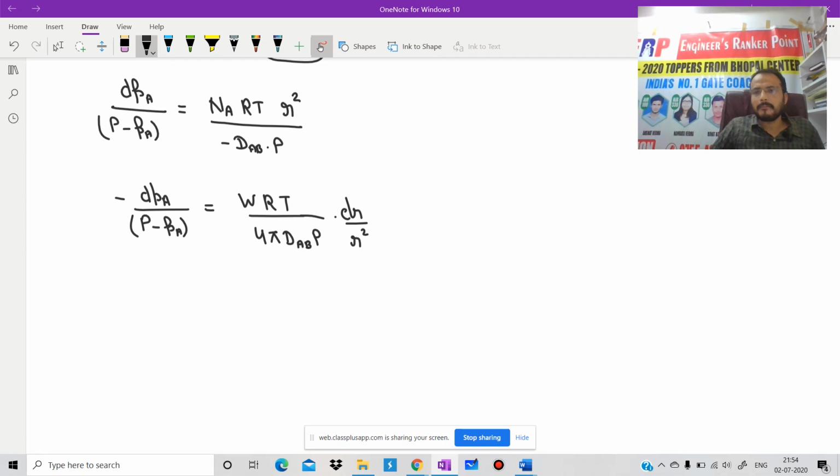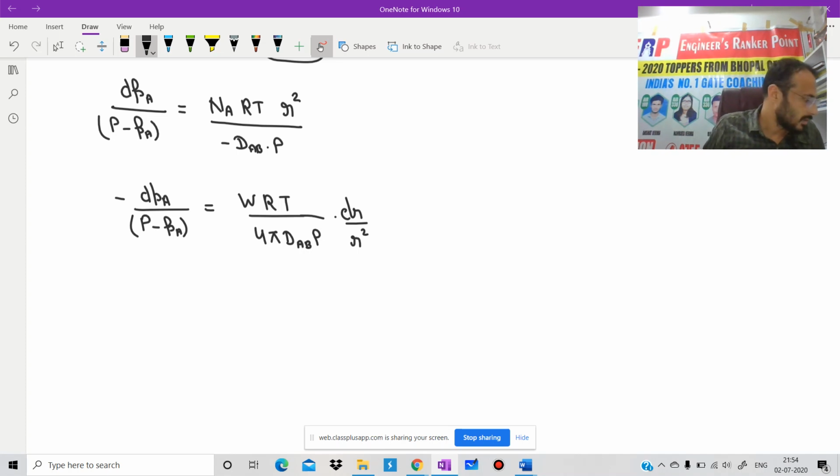Now simply we can take limits and integrate. From where to where do we need to integrate? From R is equal to Rs to R is equal to R infinite. Or we can say in the opposite way: initially the size was R infinite, but at time t its value is Rs.